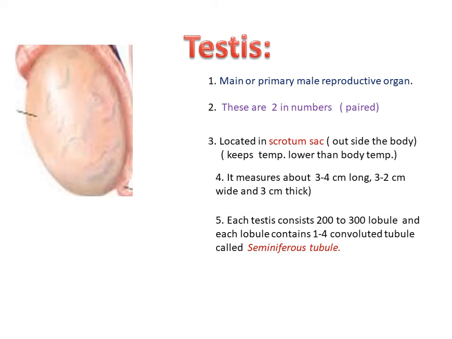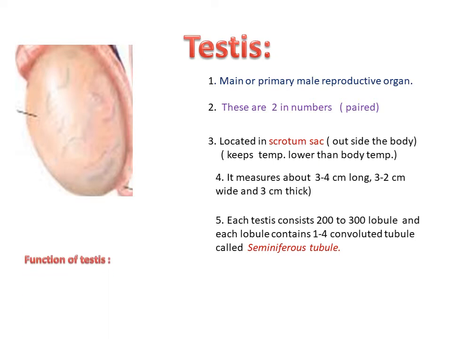Each testis consists of 200 to 300 lobules, and each lobule contains 1 to 4 convoluted tubules called seminiferous tubules. Seminiferous tubules are the functional unit of testes. These tubules converge toward the posterior surface and form a network of irregular tubules called rete testis.